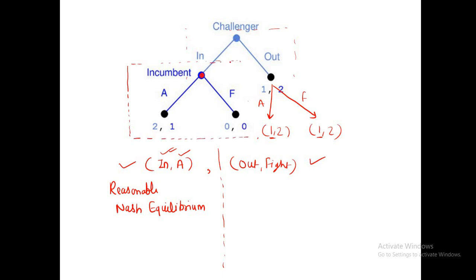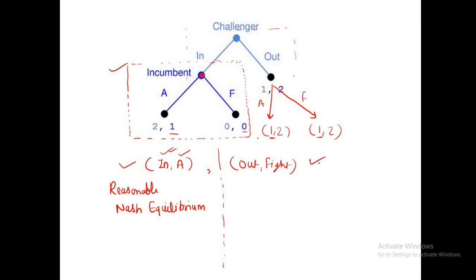We need to check this equilibrium for all the subgames of this game tree. So this is also a subgame, right? Now for this subgame we know the incumbent has two actions available, accommodate or fight, and the incumbent will always choose accommodate because here he is getting 1 and in the case of fight he is getting 0. So 1 is best, which means he will choose accommodate.